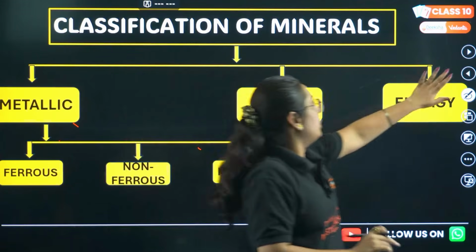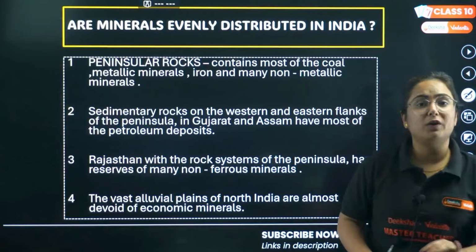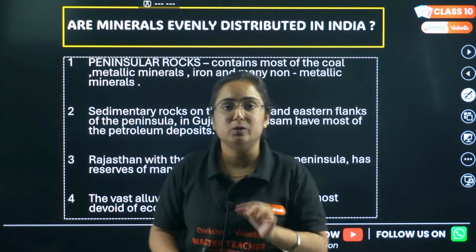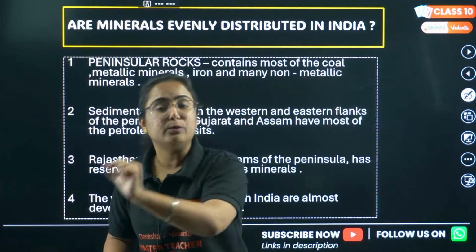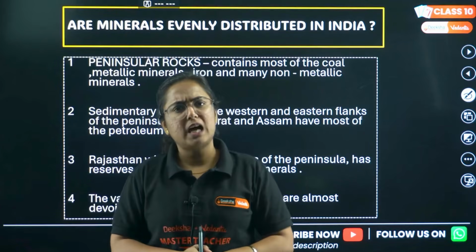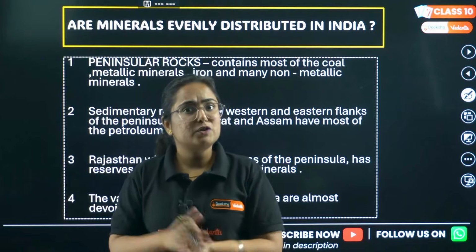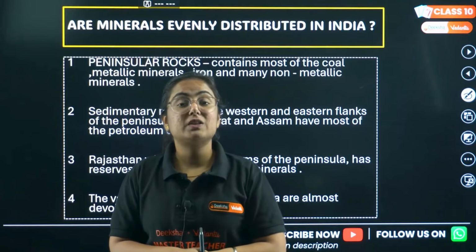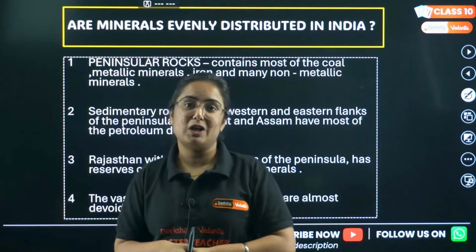Come on, let us start with the first one, but before starting it, I want to tell you that minerals are not evenly distributed in India. Do you know that diamond is found in all parts of India? No, diamond is found only in the Rewa district of Madhya Pradesh.